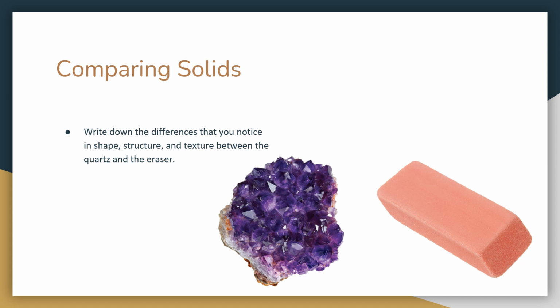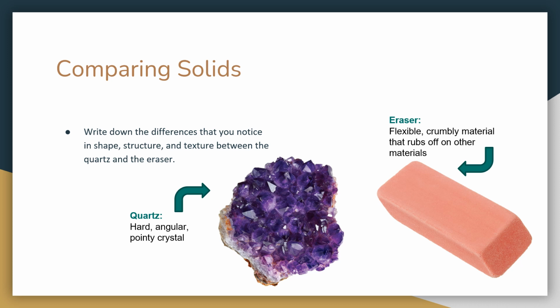So right here we have two solids, an eraser and quartz. So we need to write down the differences that you notice in shape, structure, and texture between the quartz and the eraser. So the quartz we noticed is hard, angular, pointy crystal, while the eraser is flexible, crumbly material that rubs off on other materials. But both are still solids.